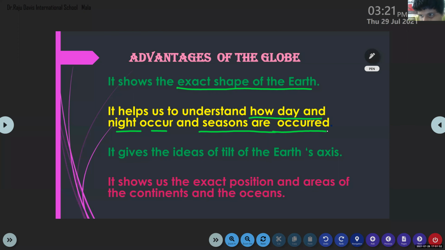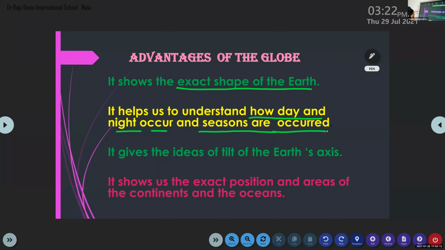Rotation of the earth causes day and night. Revolution of the earth causes seasons. So with the help of the globe, it is easy to study the movements of the earth. They are rotation and revolution. Rotation causes day and night and revolution causes seasons.